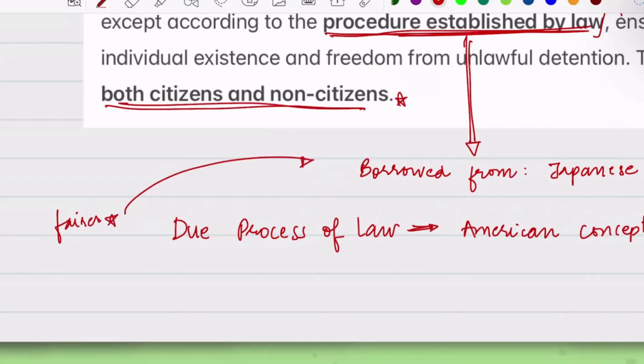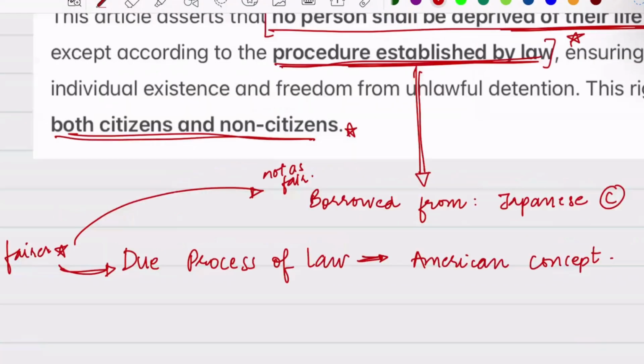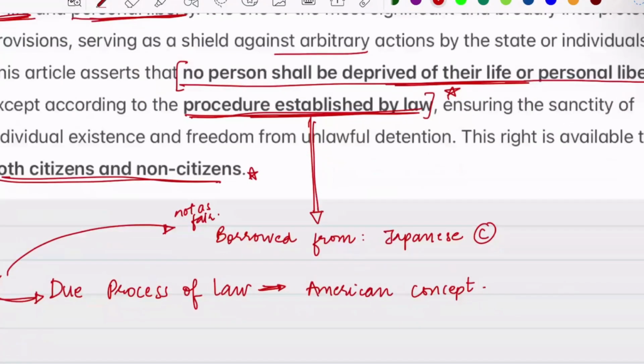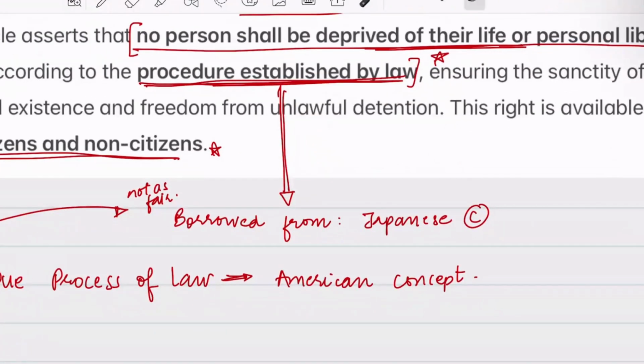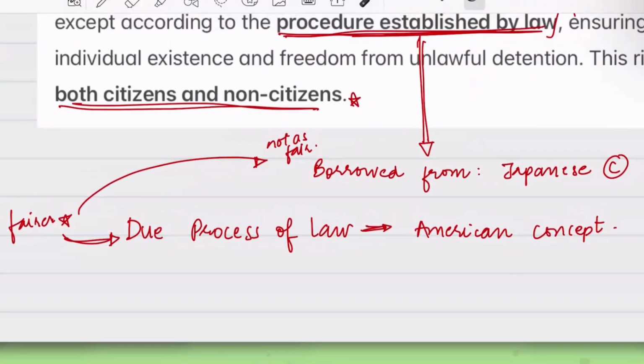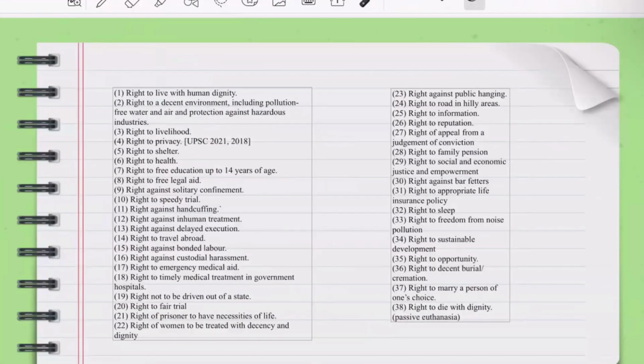So this particular thing is fairer than this. Okay, so this is fairer and this is not as fair. Okay, so if your law says something, it must be correct. ये इसका basically meaning क्या है कि अगर law में लिखा गया है तो वो correct है. But what does due process of law say? कि ठीक है law में तो लिखा है, okay, but it should be fair. Only then it is correct.